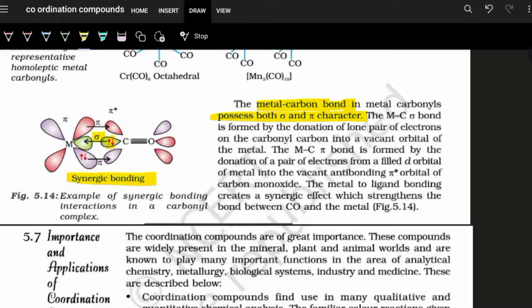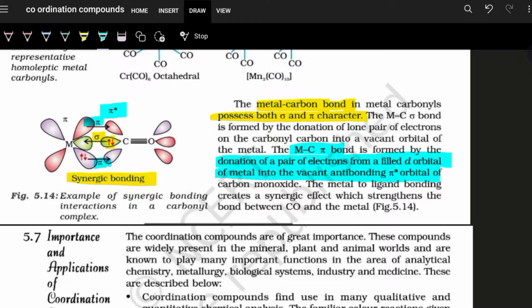Now the metal to carbon pi bond that you are seeing is formed by the donation of a pair of electrons from a filled d orbital of the metal into the vacant antibonding pi star orbital of carbon monoxide.